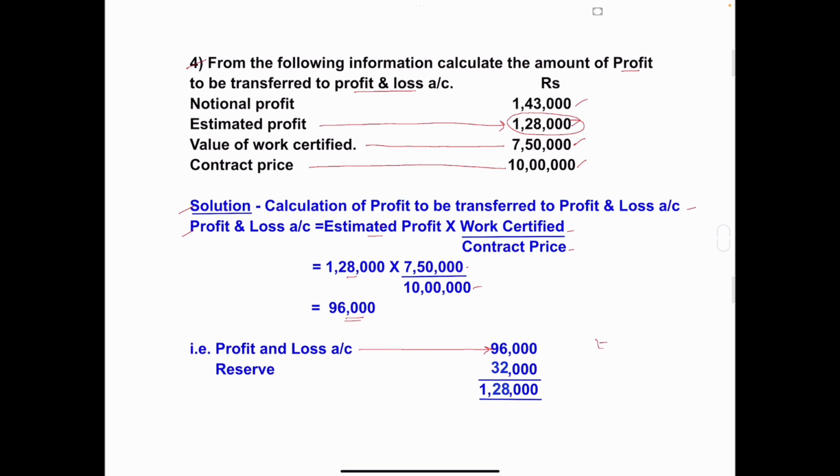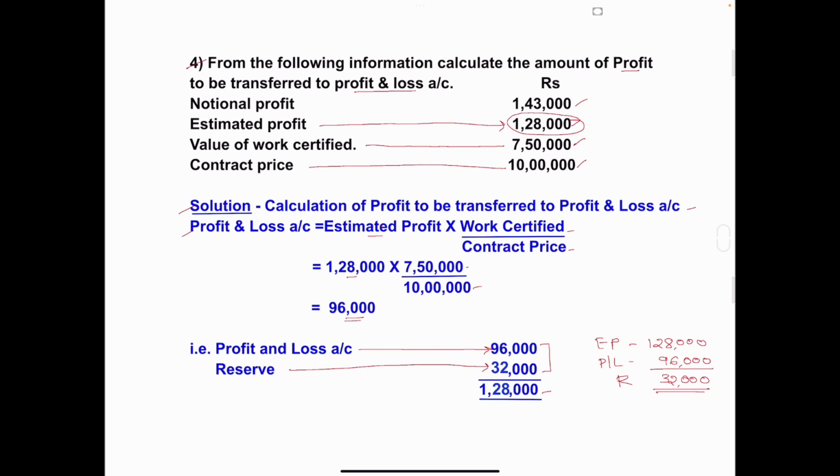So the estimated profit is 1,28,000. From this, to profit and loss account we have transferred 96,000. So 1,28,000 minus 96,000, how much will you get? 32,000. So this 32,000 is transferred to reserve. Reserve 32,000. And the total of these two is 1,28,000.